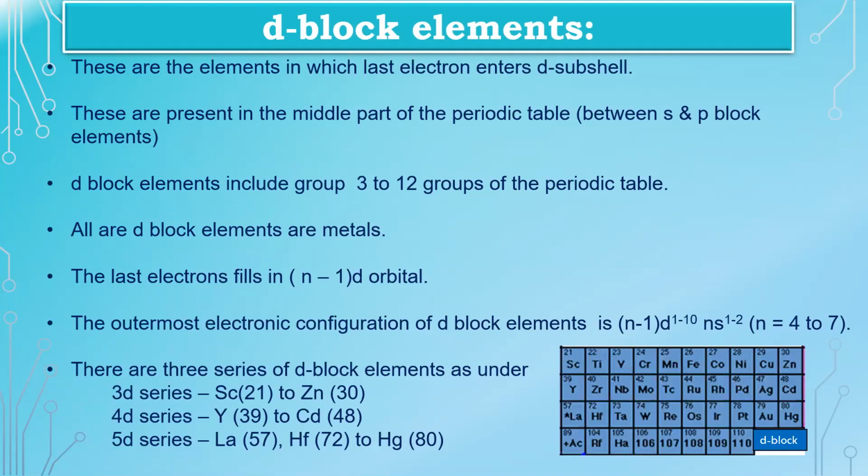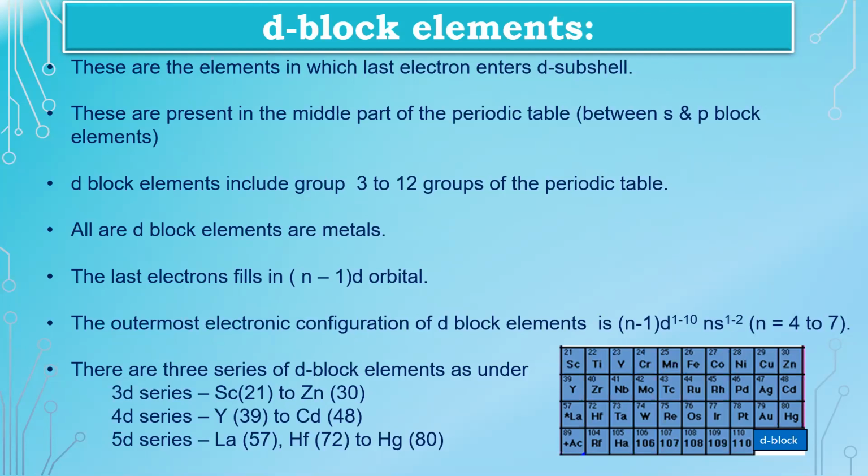D block elements. These are the elements in which the last electron enters the d subshell. These are present in the middle part of the periodic table between the S and P block elements. D block elements include groups 3 to 12 of the periodic table. All D block elements are metals, so D block elements are also known as transition metals.